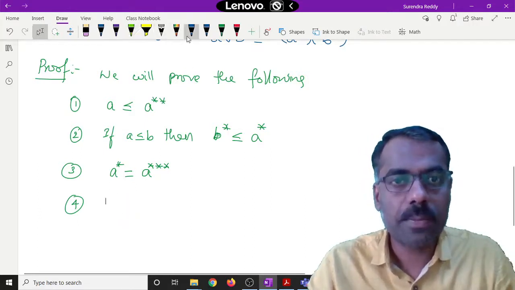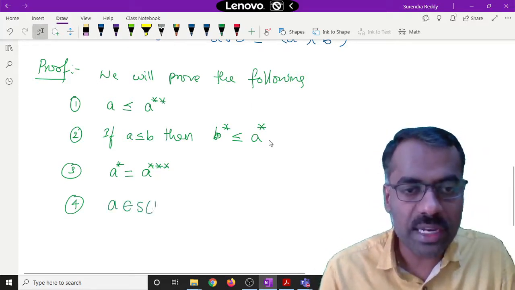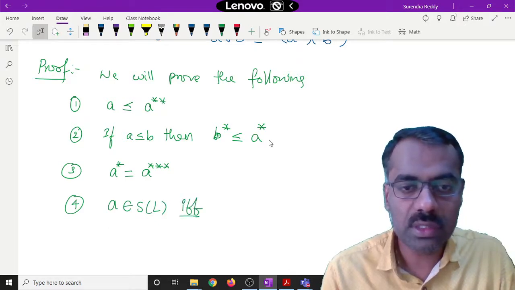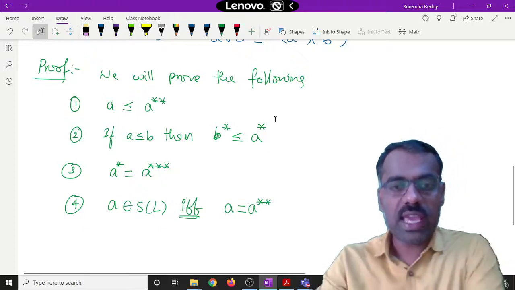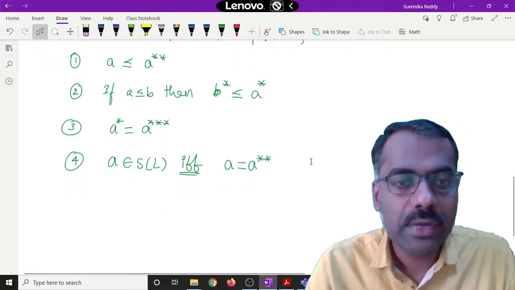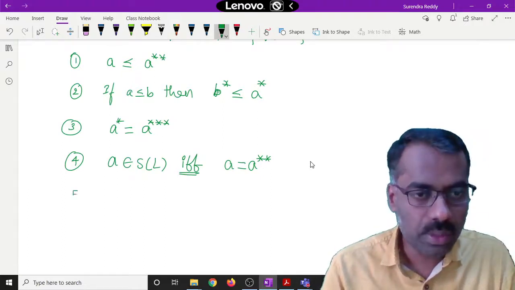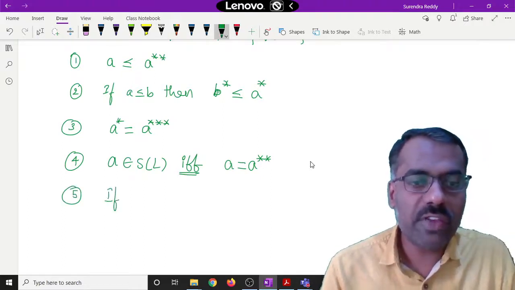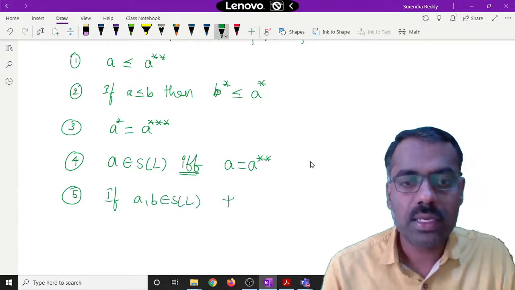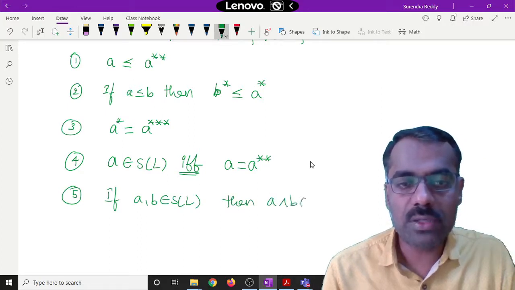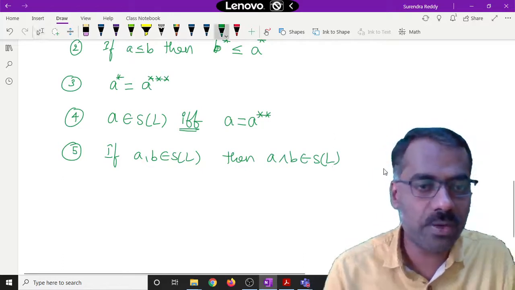The fourth one we will prove is that an element A will be in S of L if and only if A is equal to A double star. Whenever A is equal to A double star, we can show that A is in S of L, and conversely. The other point which we will prove is that if A, B belong to S of L, then A meet B also belongs to S of L. That means it is closed with respect to meet.